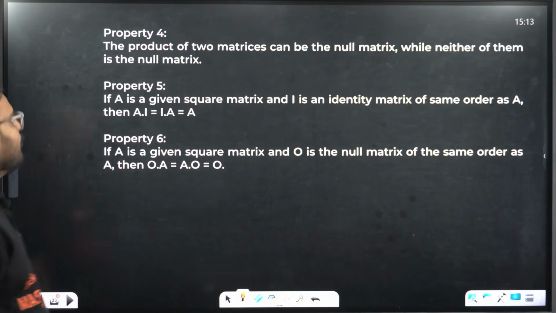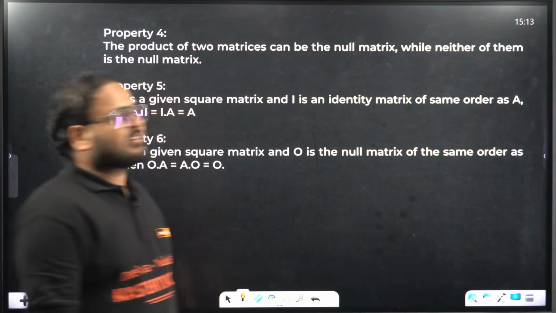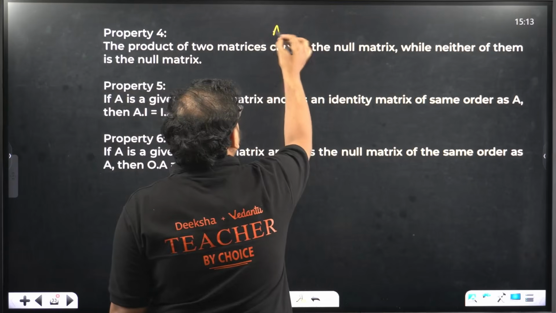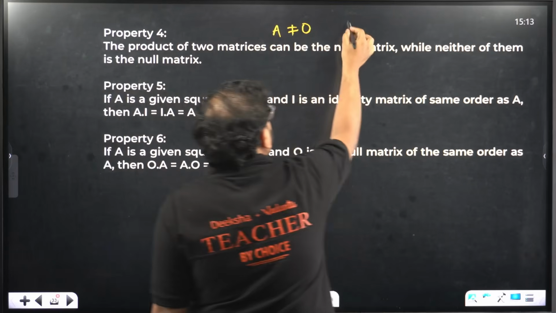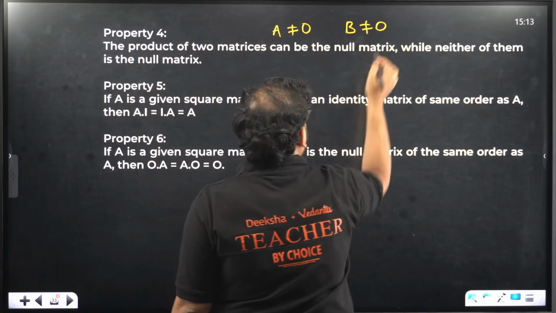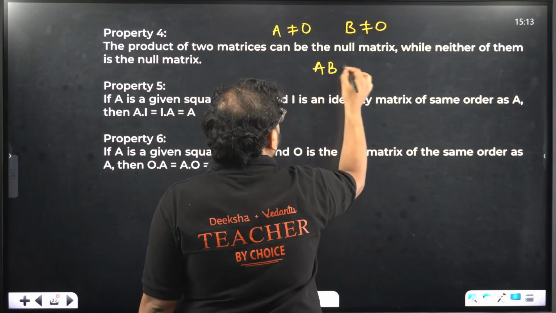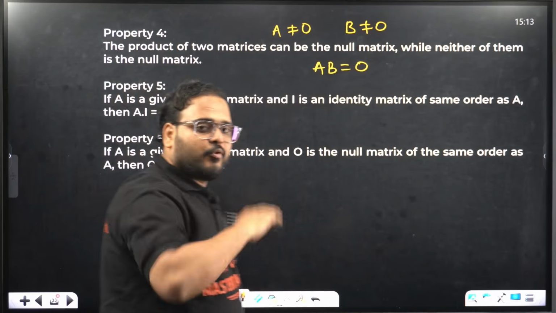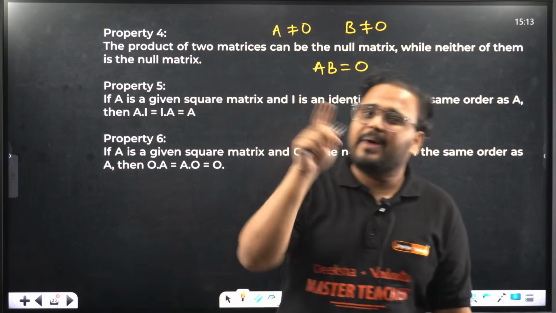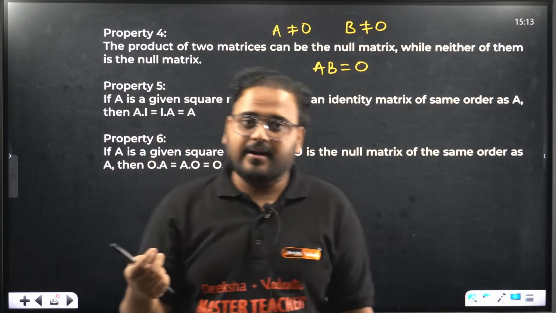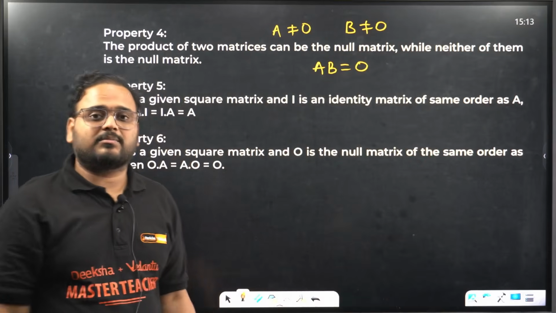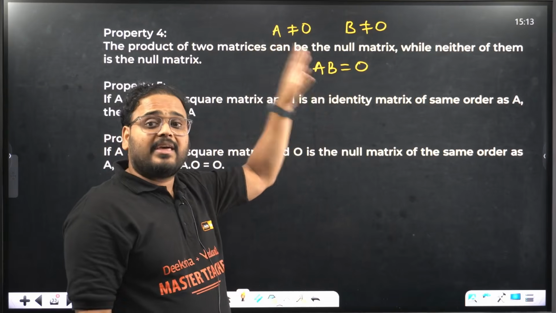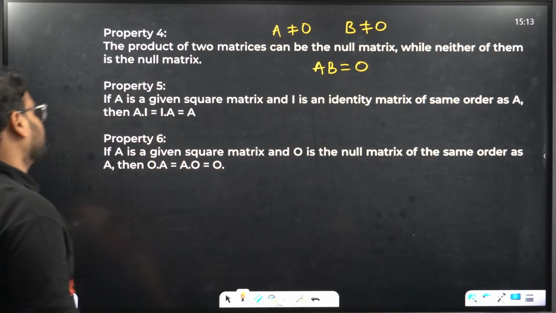Property number 4. The product of 2 matrices can be a null matrix even though they are non-zero. Means matrix A is not a null matrix, matrix B is also not a null matrix, but still AB can be equal to 0. How come, sir? Because when you multiply 2 matrices, you end up adding and multiplying individual elements, so sometimes the sum can become 0, sometimes the product can come as 0. That's why AB can be 0, even though A and B are non-zero matrices.